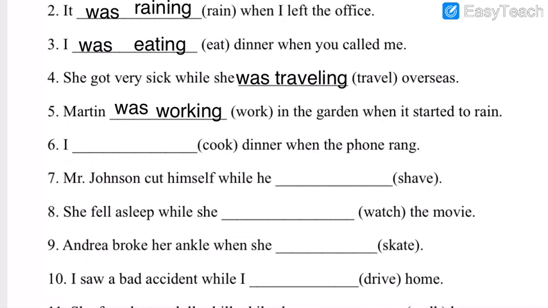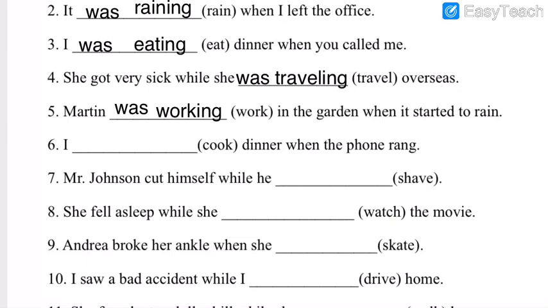5, 4, 3, 2, 1 and 0. Okay. Next question. Mr. Johnson cut himself while he dashed. Option is shave. Quickly try to solve it.